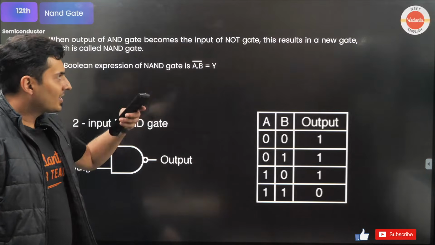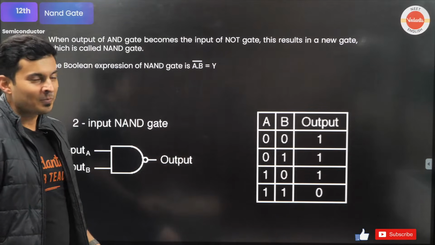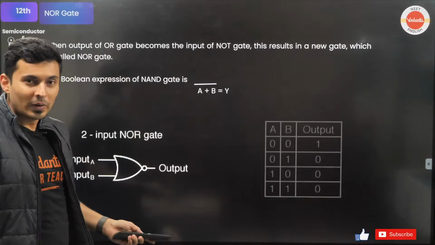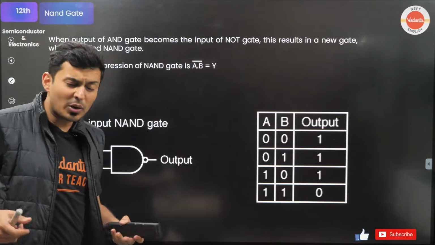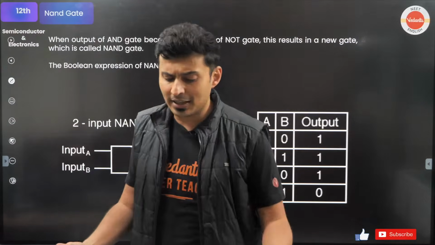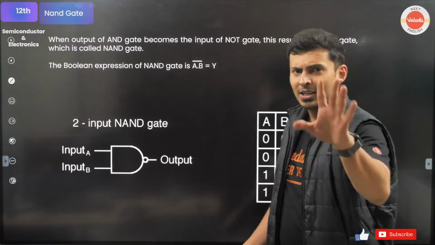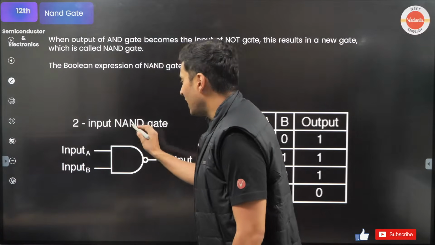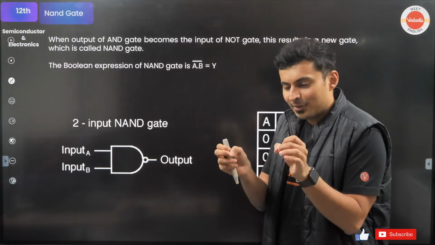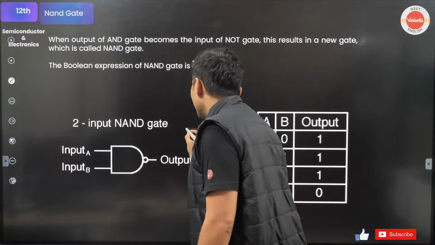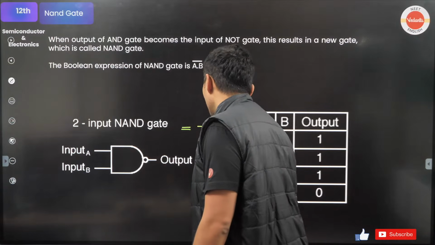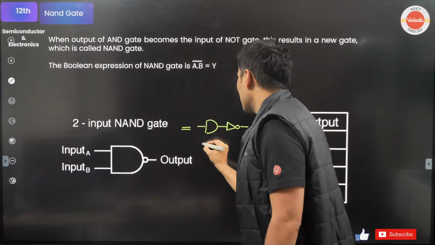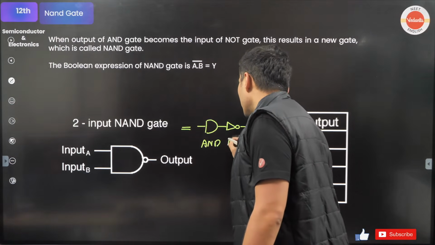Now, there is something more you should know, called NAND and NOR. NAND and NOR are also additional gates. You can use these NAND and NOR gates to make any other gates. In fact, they are also called universal gates. Let me tell you what NAND is. NAND is NOT with AND. So a NAND gate is nothing but you take an AND gate and put a NOT gate in front of it.